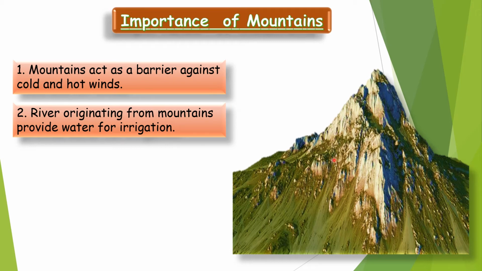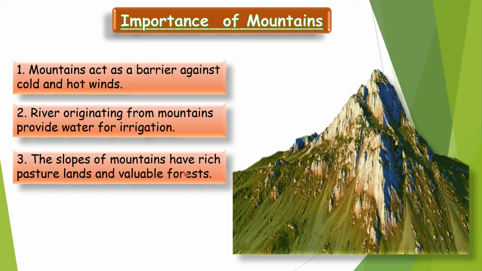Yes. Now next, the slopes of mountains have rich pasture lands and valuable forest. Rich pasture lands means land which is good for animals to graze. Animals can go and graze there. They can feed themselves on this land. Valuable forest means we get a lot of valuable things from forest. How? We get wood, and wood is a very important part of your life. You just see around you, you will get your answer.